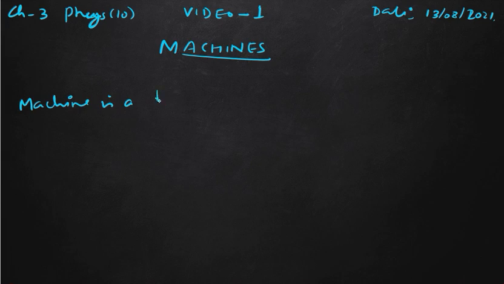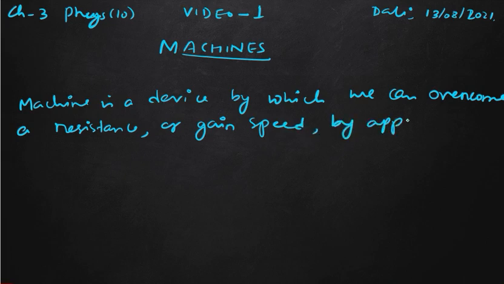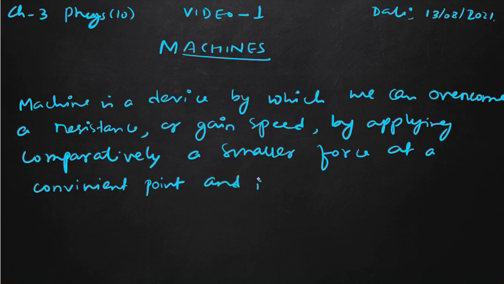A machine is a device by which we can overcome a resistance, or we gain speed, by applying a comparatively smaller force at a convenient point and in a desired direction.